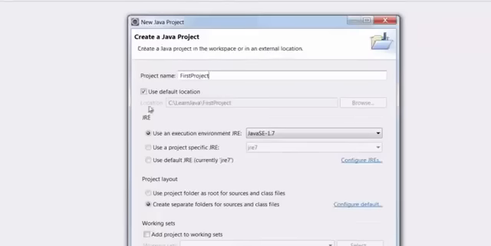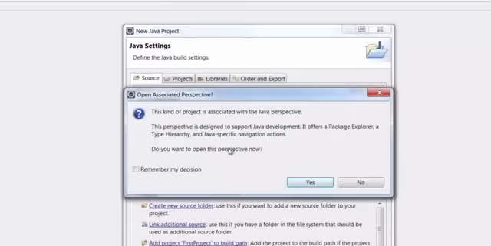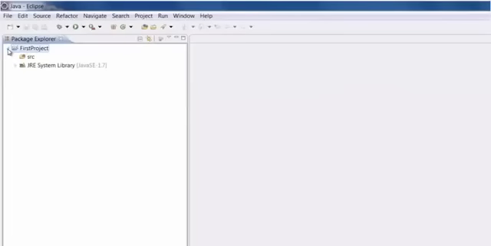Now you can keep everything as it is, like use default location and the environment is Java 1.7. Click next and then you can click finish. It will ask you, do you want to open the Java perspective? Say yes. So now we have a project, and if you click here right next to the project, you will see that it has a source folder. The SRC means a source folder where you can store all your Java programs.